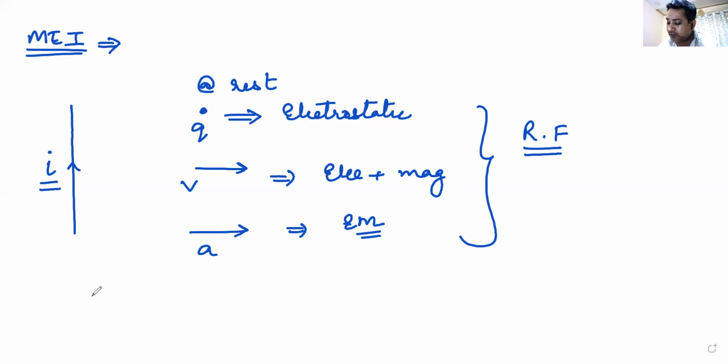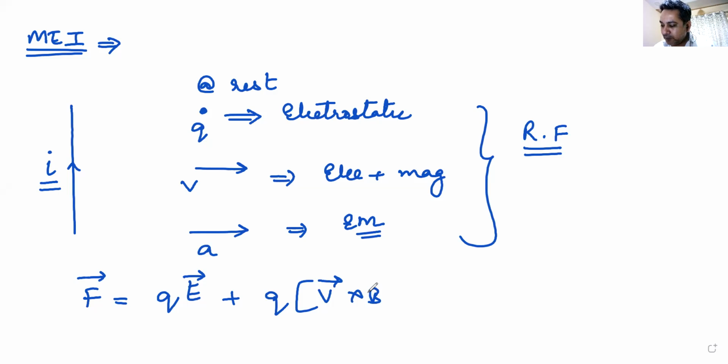You must have also heard about Lorentz force. Lorentz force is given by F = qE + qV × B. Do you remember this? Yes, sir. If you see an electric field and you don't see a magnetic field, the force on the charged particle will be qE. If you see a magnetic field and no electric field, the force on the charge would be qV × B. If you see both, then you have both.